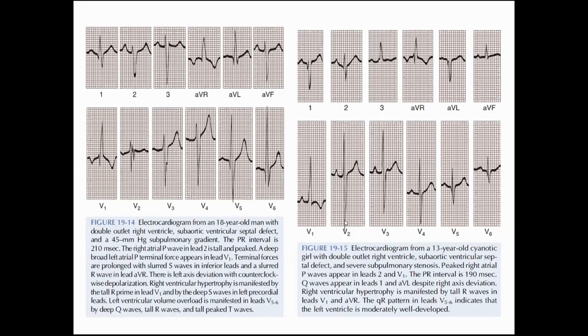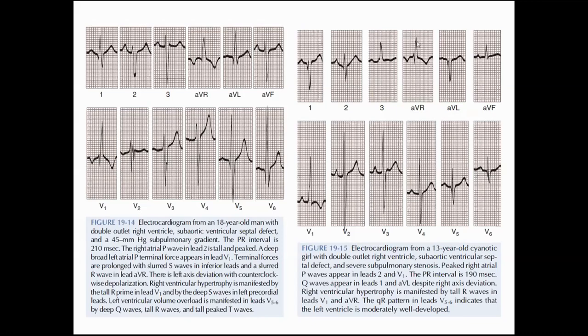We have a deep S wave in V2 and V3. The PR interval is prolonged, which is 190 milliseconds, and Q waves appear in lead 1 and AVL. Whereas if we compare with this ECG, there are no Q waves in lead 1 and AVL. And the right axis deviation is counterclockwise, and there is right ventricular hypertrophy as there are tall R waves in V1 and AVR.